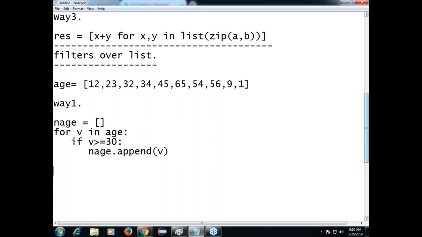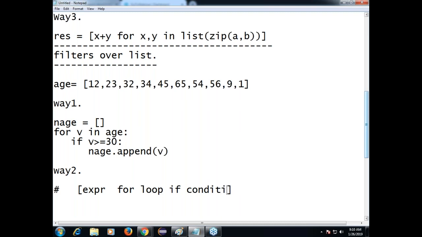But Python style, observe this. The style is like this, sir. Left side always expression, then the for loop, and on the right side of the for loop, the if condition.